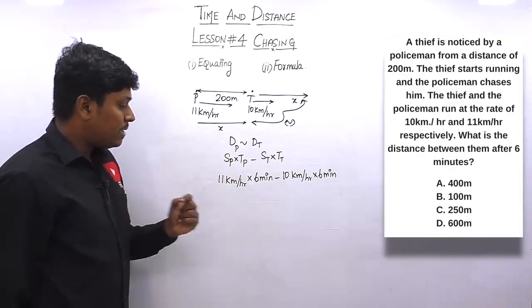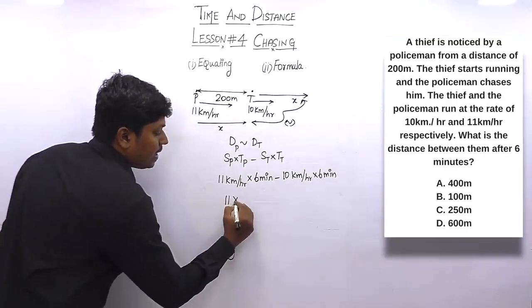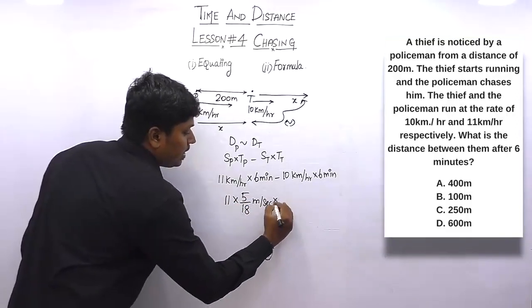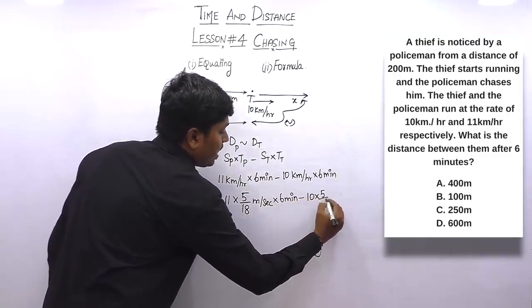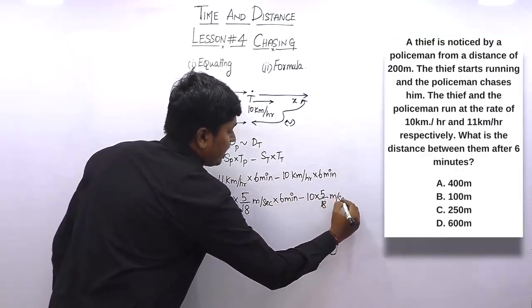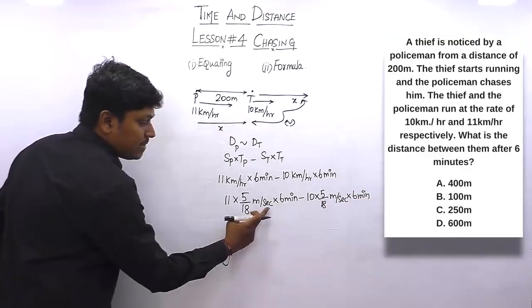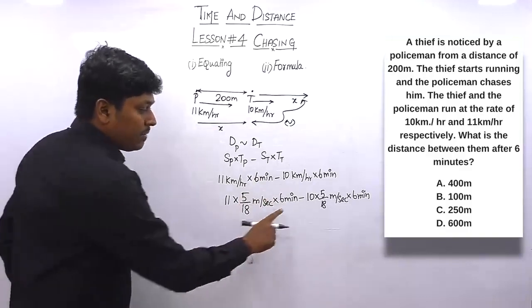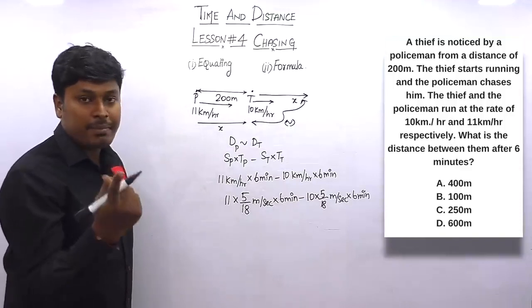So first, we can convert kilometer per hour into meter per second. So 11 into 5 by 18 meter per second into 6 minutes, minus 10 into 5 by 18 meter per second into 6 minutes. Now our target is to cancel second and minute so that we get a final answer in meter. We can convert the minute into second: 1 minute is 60 seconds, so multiply by 60.